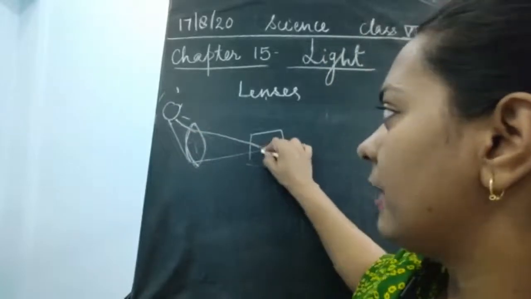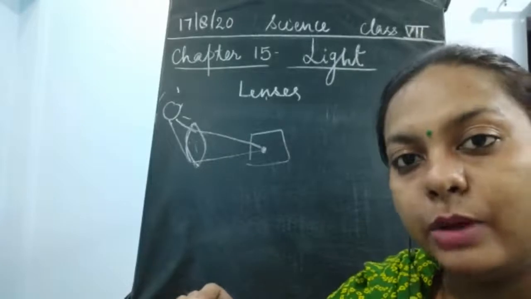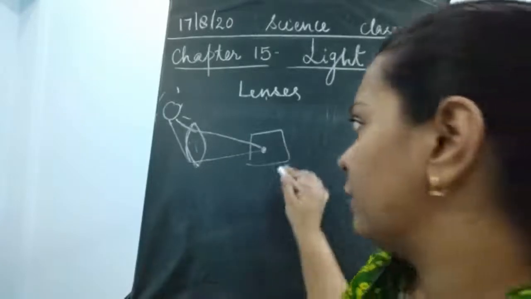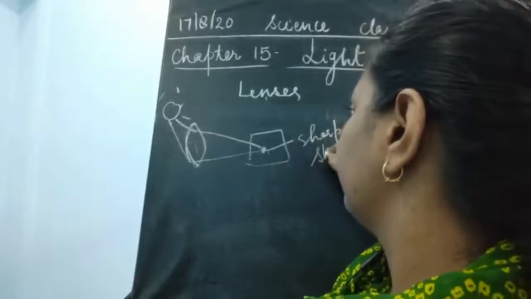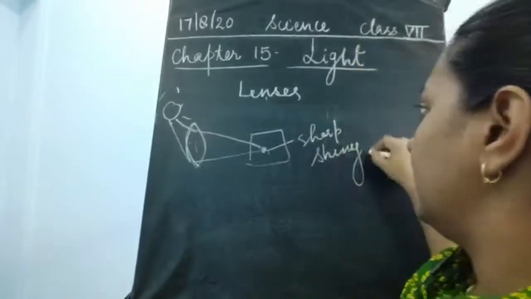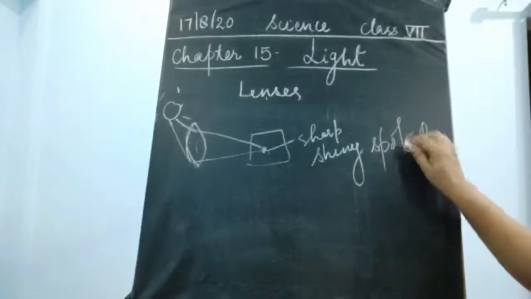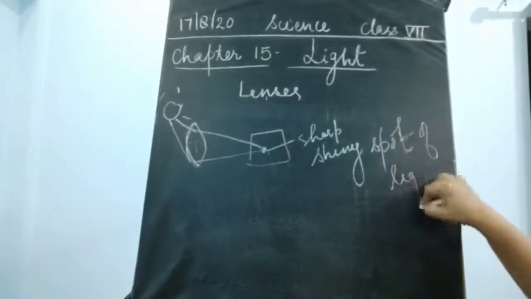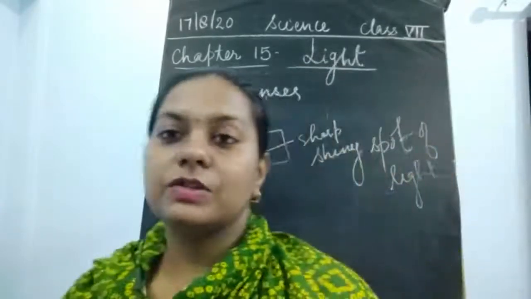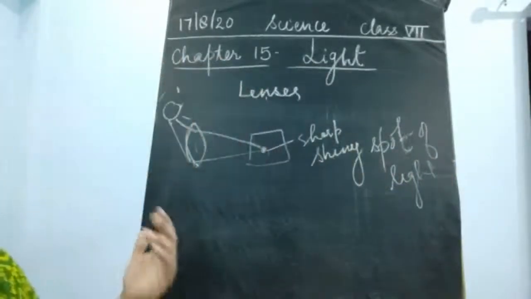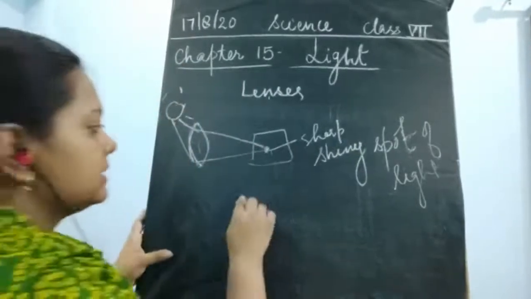Okay, we'll get a point, and that will be a very sharp image. That would be a very sharp or shiny spot, a shiny spot of light. Now what is it? Where is it formed? Why is it formed? So here the answer lies in the same word I just told you, that is focus.